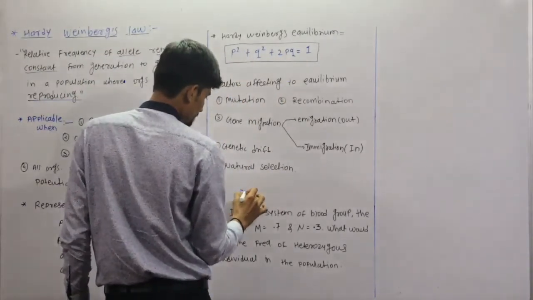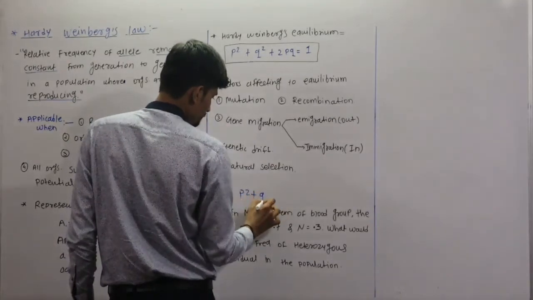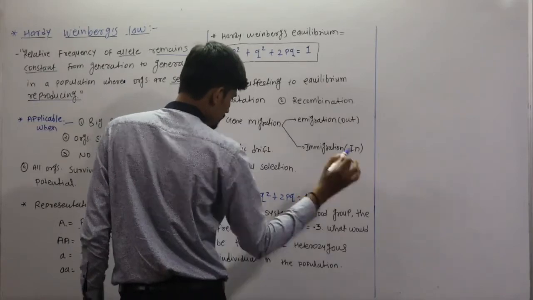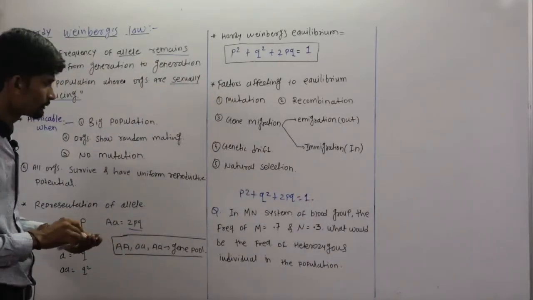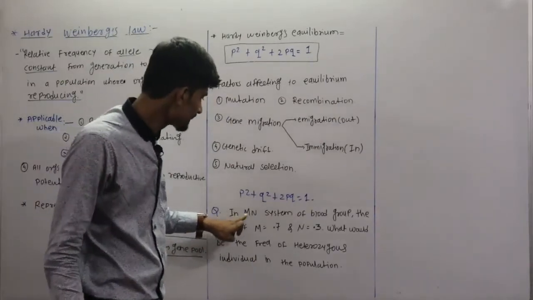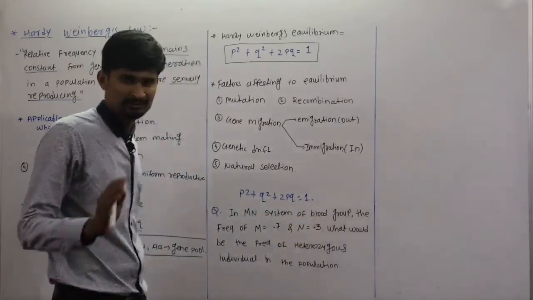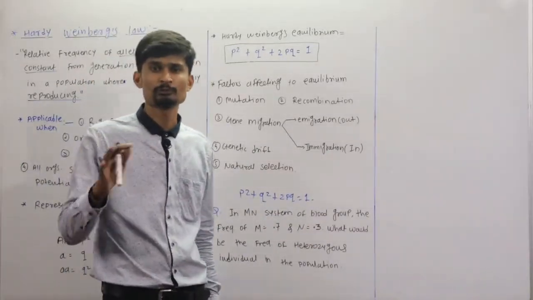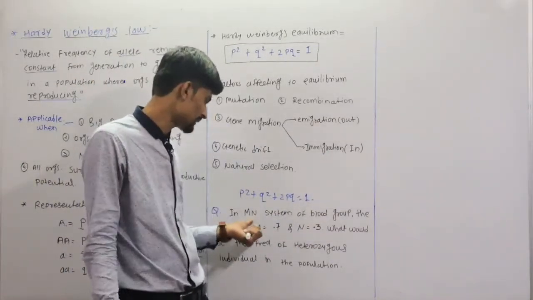So for this we will consider this equilibrium: p square plus q square plus twice pq is equal to 1. Now listen carefully. The question is about the MN system of blood group. Generally we have seen the ABO blood group system, but there is another one, that is MN.